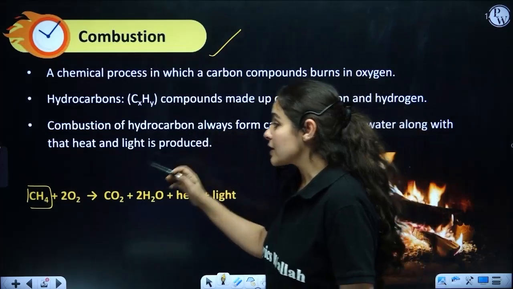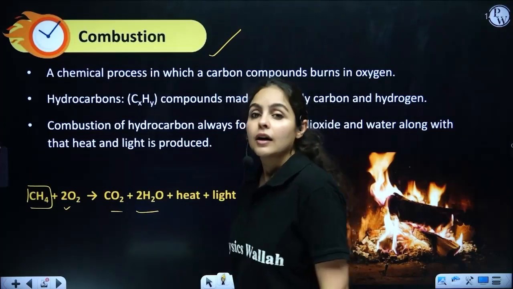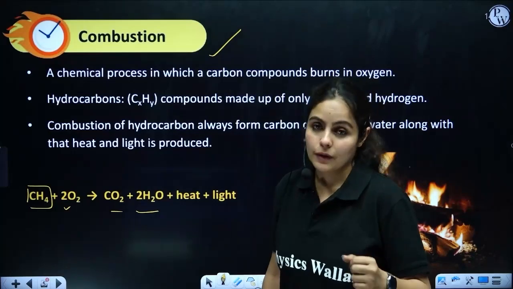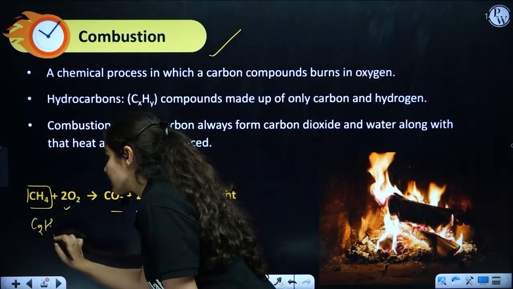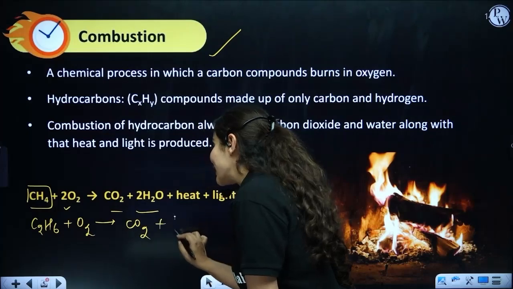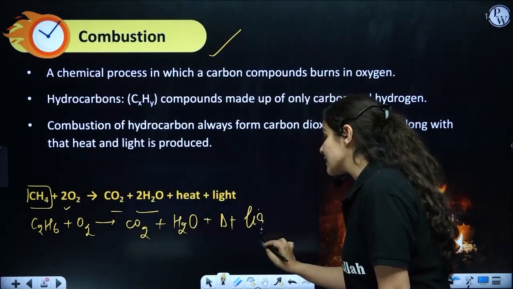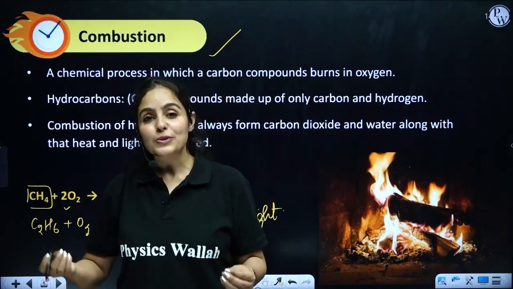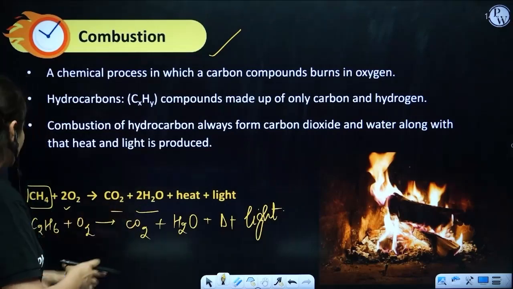Once you combust them, you burn them in presence of oxygen, that always gives you carbon dioxide plus water, and heat and light is always produced here. Now, if I take any other hydrocarbon, let's take C2H6, which is ethane, and if I combust this also, that would result in the same products: carbon dioxide, water, heat, and light. In fact, if you combust any other hydrocarbon also, that results in the same product. So that's the beauty of this particular reaction.